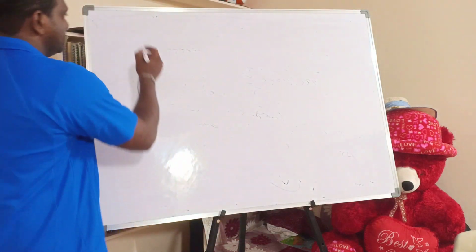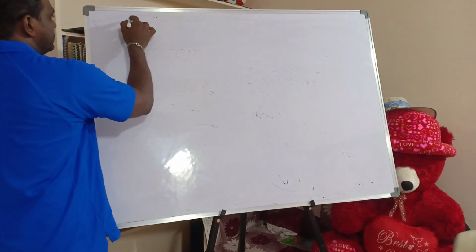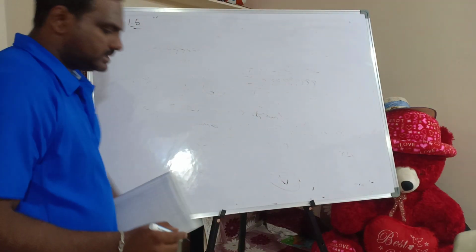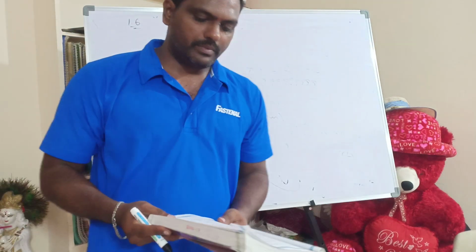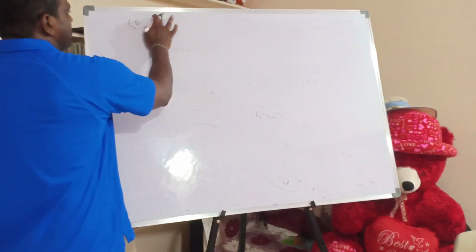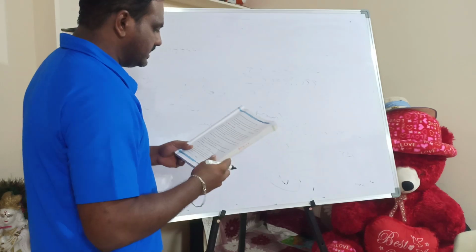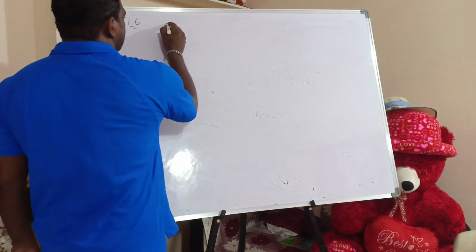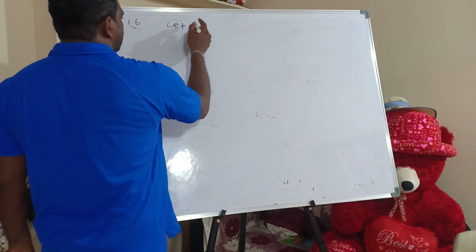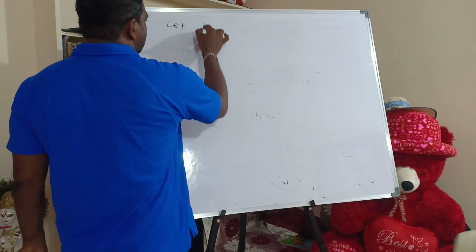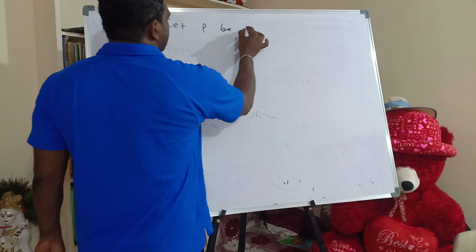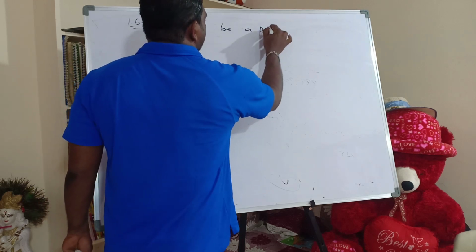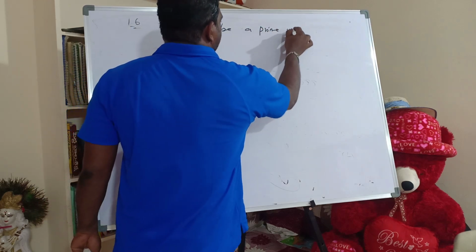Right, next, the last session of today: theorem number 1.6, a very important theorem and a very simple theorem. So what it says, I'll write the statement. Let P be a prime number.